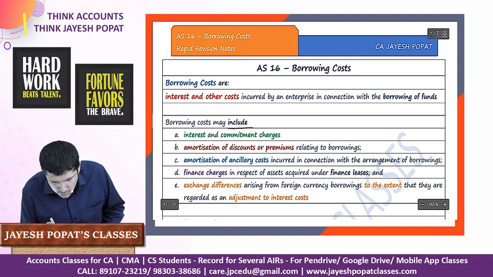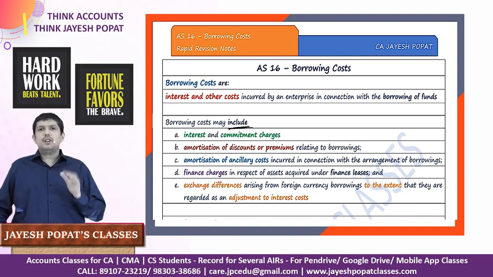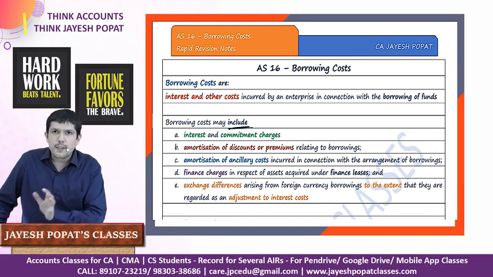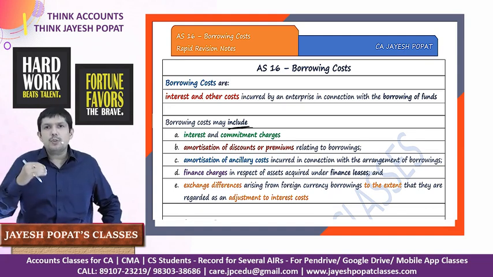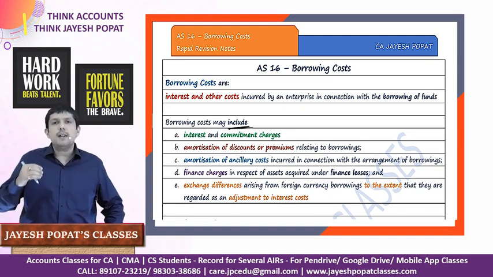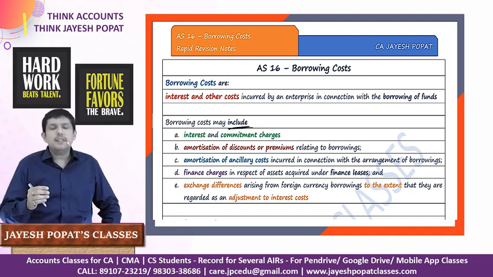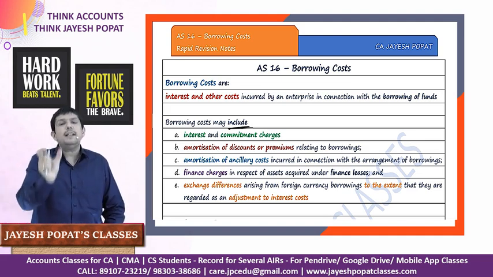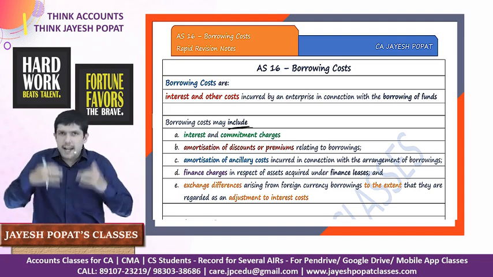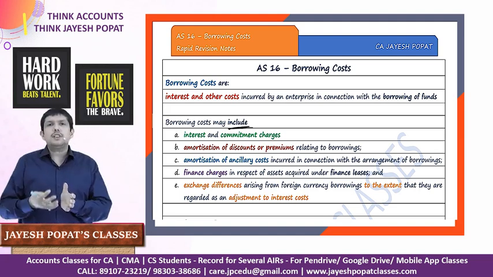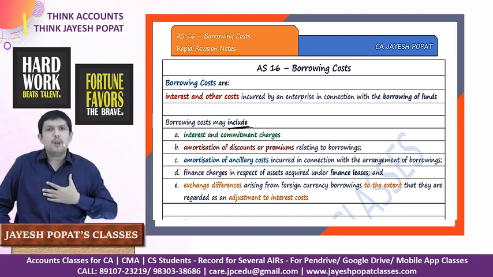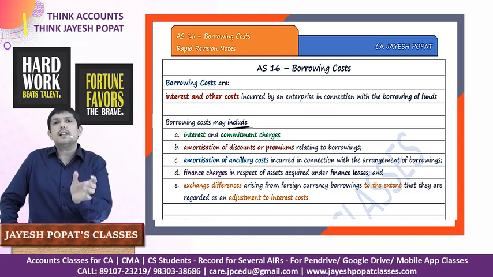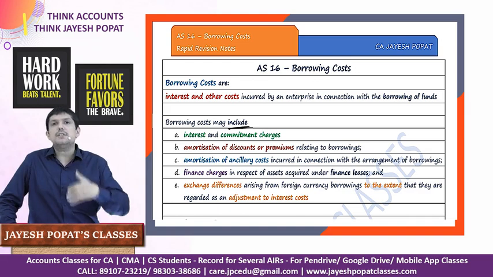Borrowing cost may also include interest and commitment charges. Interest, all of us know, is on a time proportion basis. It is at a certain rate which is pre-agreed between the borrower and the lender. What are commitment charges? Let's say I go to a bank or a financial institution and tell them that I want a loan of rupees 100 crore. Out of this 100 crore, during the year I utilize only 60 crore. So I have blocked their lending capacity to the extent of 40 crore, because I will pay interest only on the amount which I have utilized, 60 crore. But this 40 crore they have blocked for me. I may withdraw it whenever I want. So if I am not utilizing this 40 crore, the bank will ask for certain penal charges or commitment charges which I need to pay.